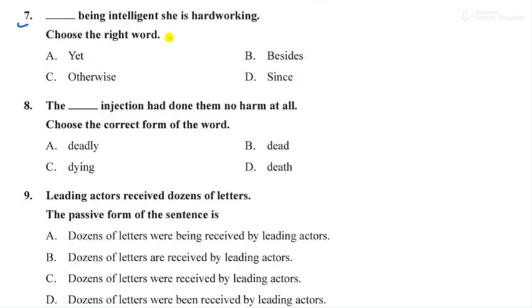Dash being intelligent, she is hardworking. Okay, so she is also intelligent as well as hardworking. So which word are you going to choose here? Yet being intelligent, no. Otherwise, no. Besides, since, no. Besides suits this. Besides being intelligent, she is hardworking. Okay, she is both intelligent and hardworking. So besides is the right answer.